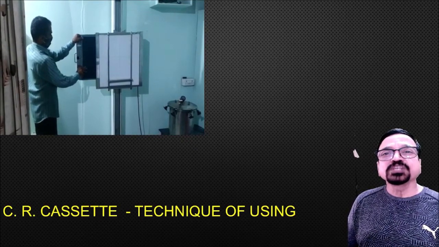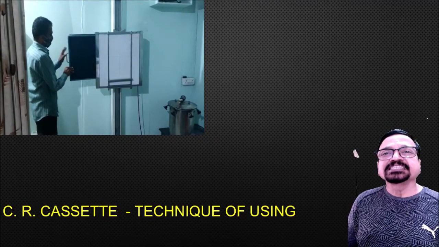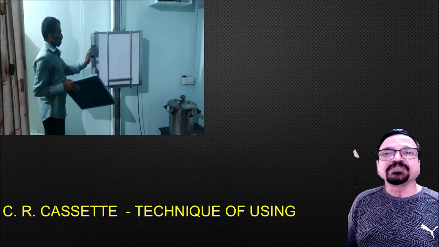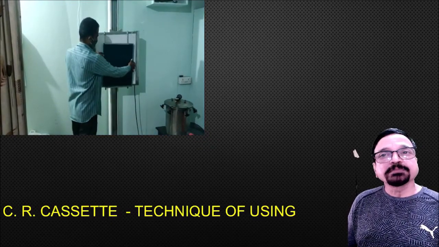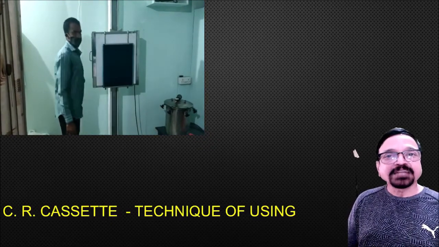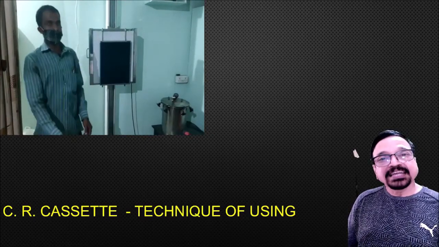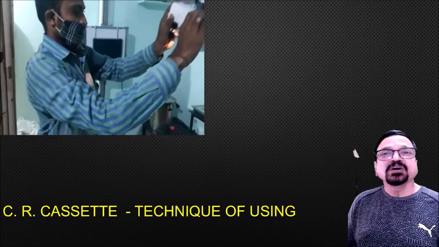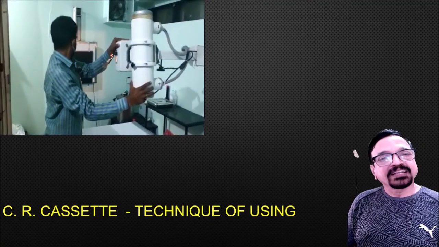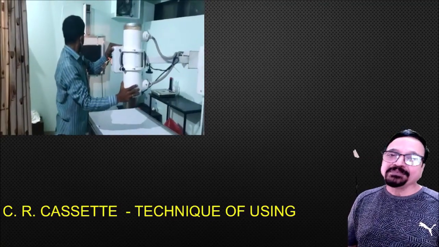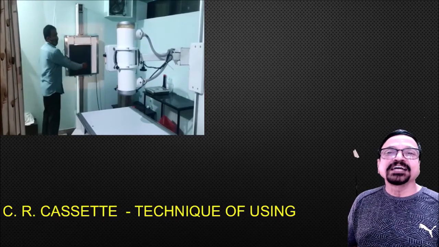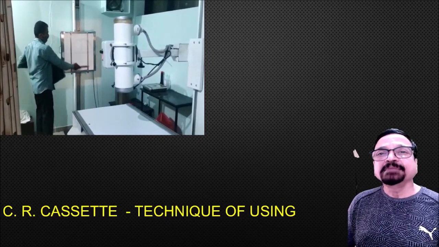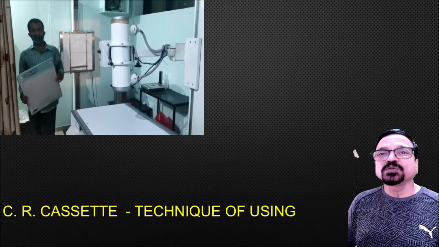Now this will be shown subsequently. The same type of cassette will be used, though a once exposed cassette cannot be used again. It is just for demo purposes. It is the same size and same type of cassette, which has come out of the reader after being made blank, because the reader removes all the images from it. Now this will go to the reader.